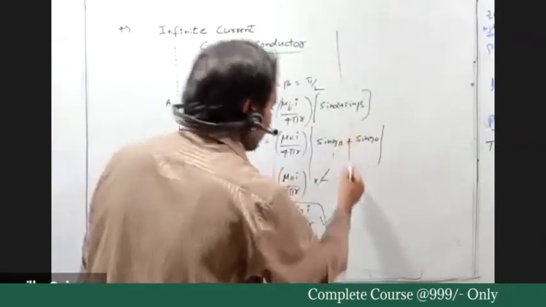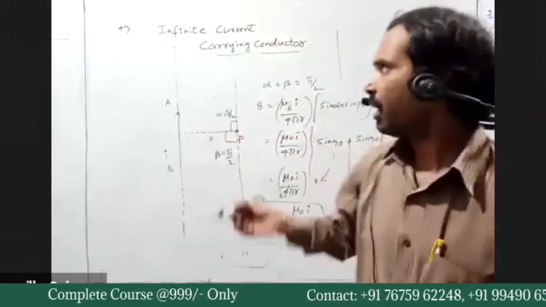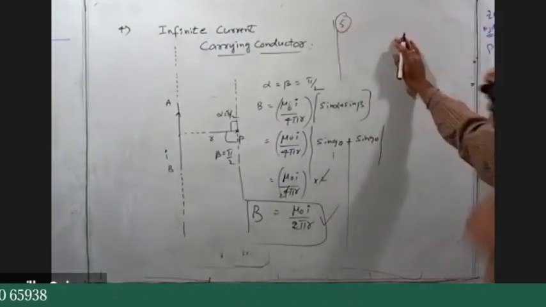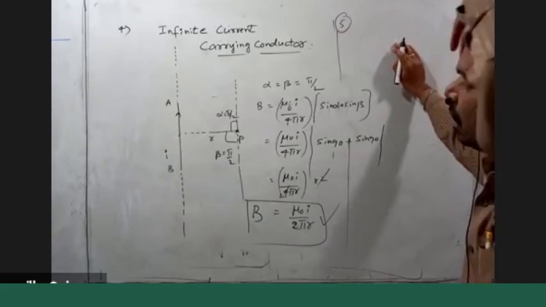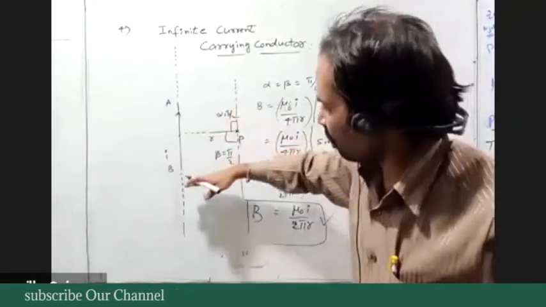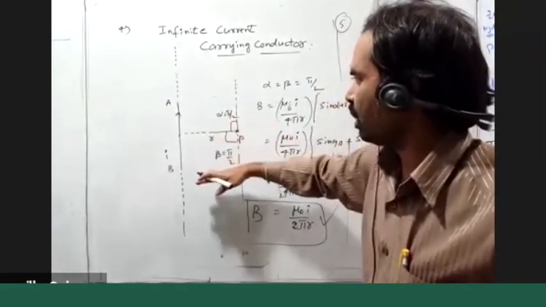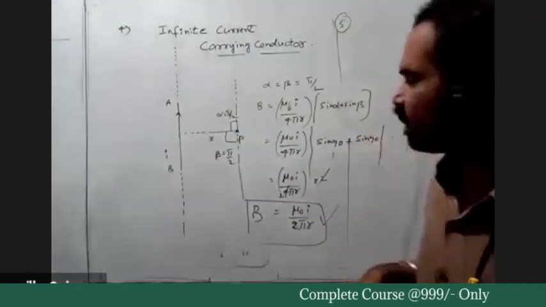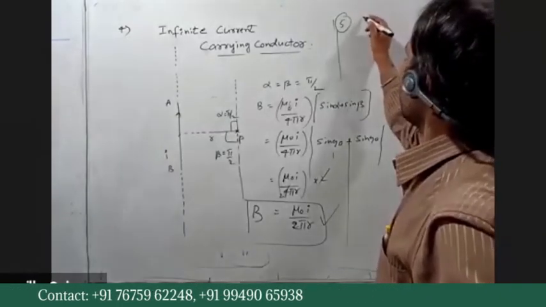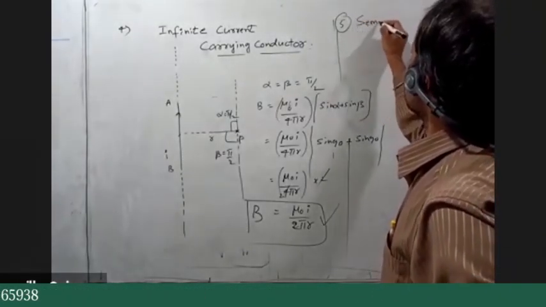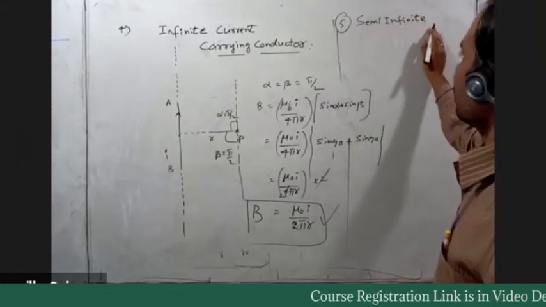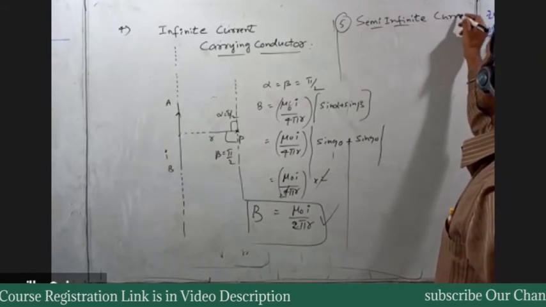Now, the next case, the fifth one, is field induction due to a semi-infinite current carrying conductor. Semi-infinite means what? The point is at one end, and the other end is infinite. The other end is infinite, which means semi-infinite. Now, the field due to the semi-infinite current carrying conductor.